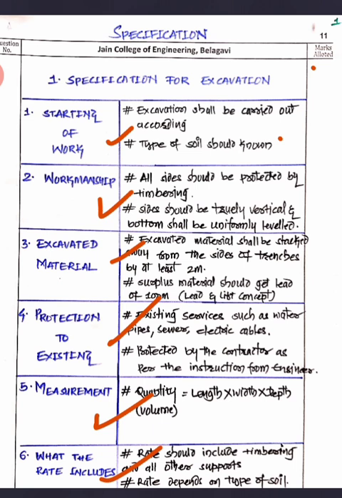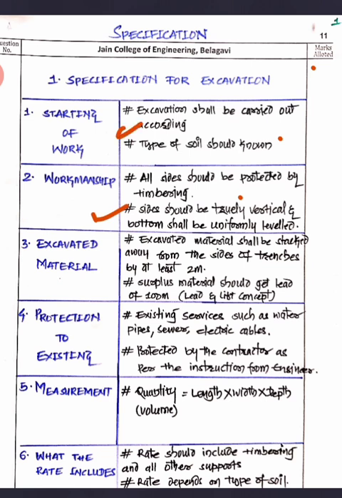Now the first sequence is the start of work. As you lay down the work, after you have the layout, what you have to do is carry out the excavation work according to the plan or the drawing, right? Then it depends on the type of soil you have. Based on that you have to opt for the method of excavation. Now you go to the workmanship. If you write these things, that will be enough for the first sequence.